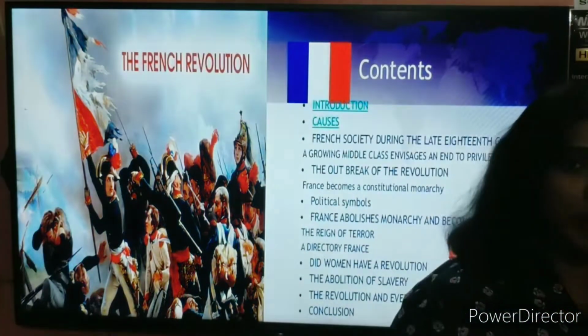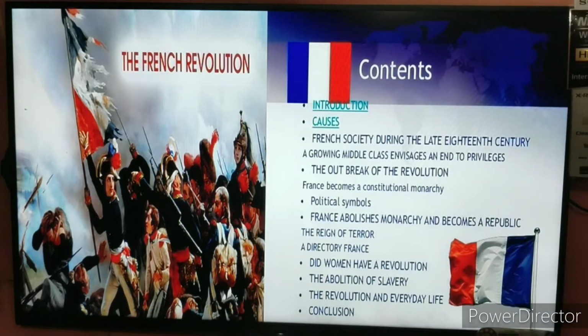You must have heard about Paris. Not only that, there are other rivers also. We have the Marne, Oise, and Bouvron. These are the rivers of France.